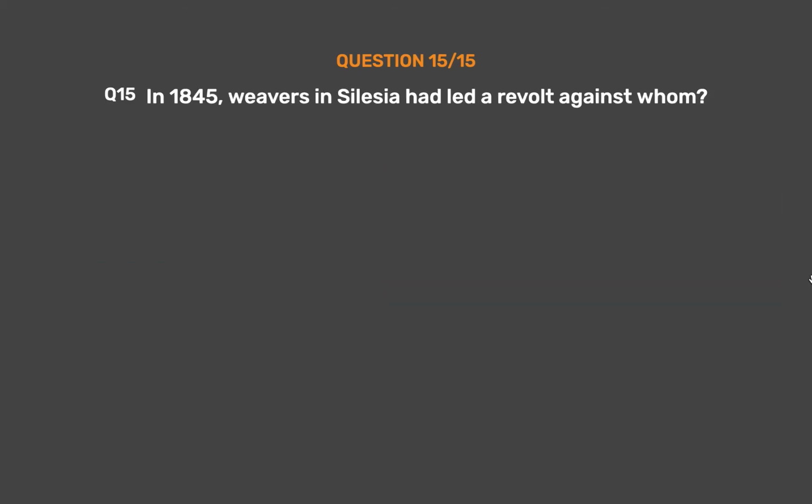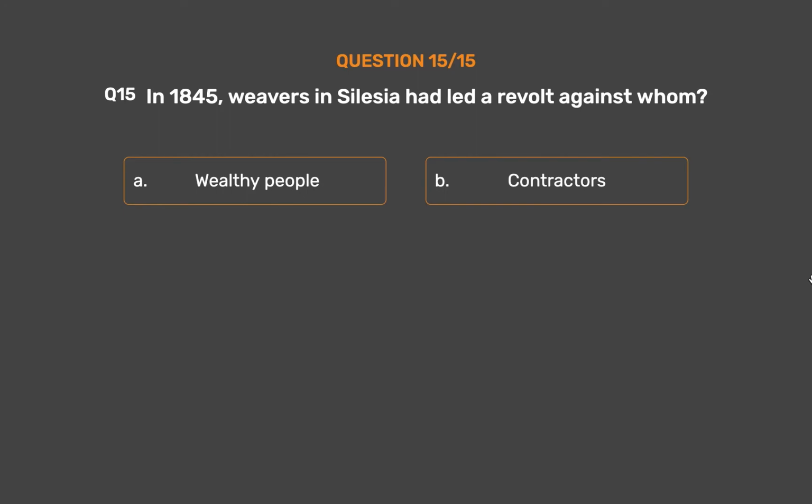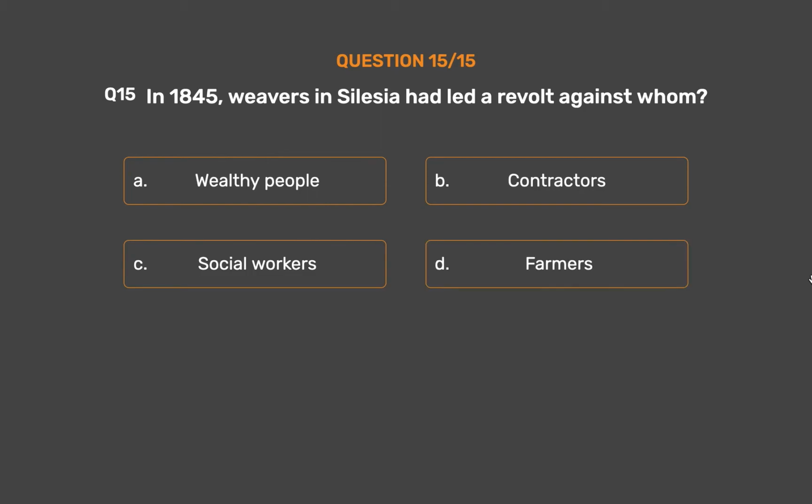Question number 15. In 1845, weavers in Silesia had led a revolt against whom? Option A. Wealthy people. Option B. Contractors. Option C. Social workers. Option D. Farmers.